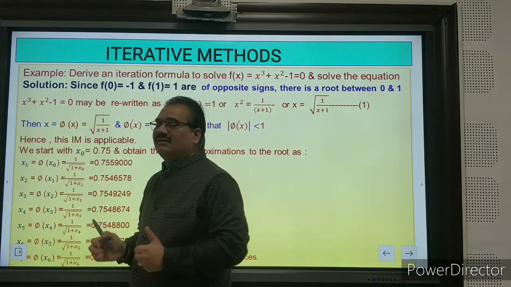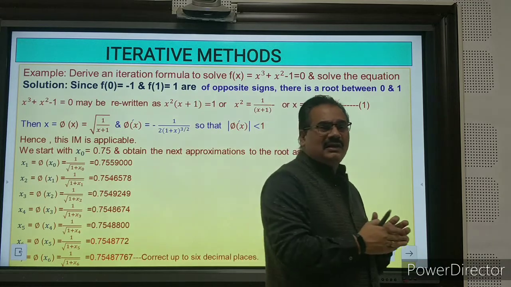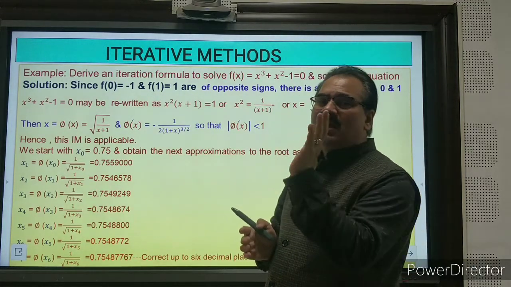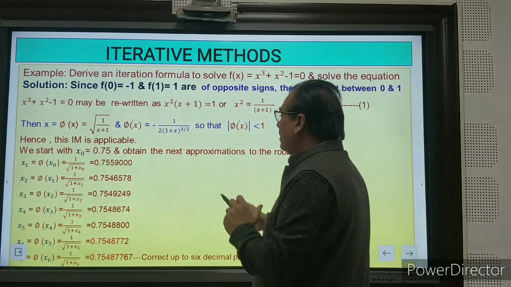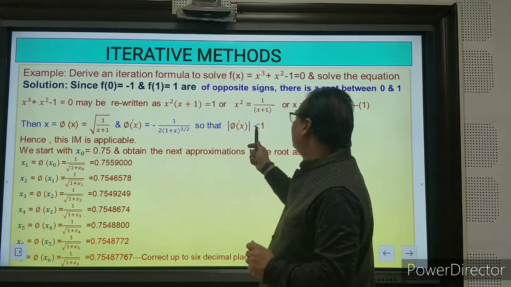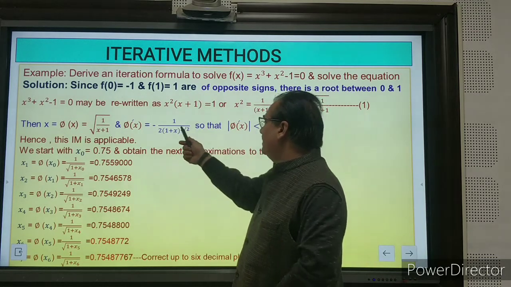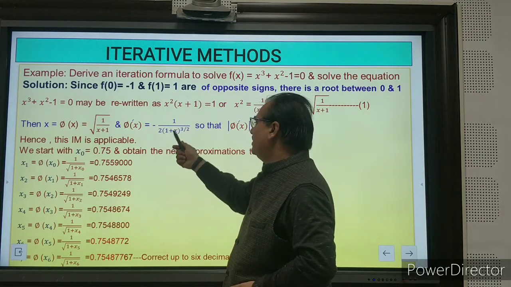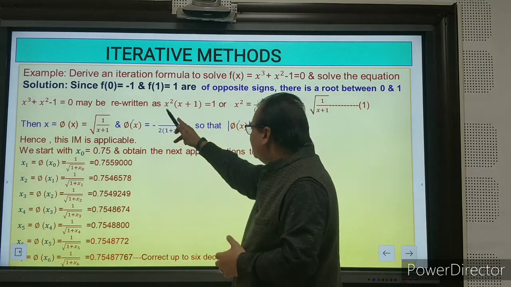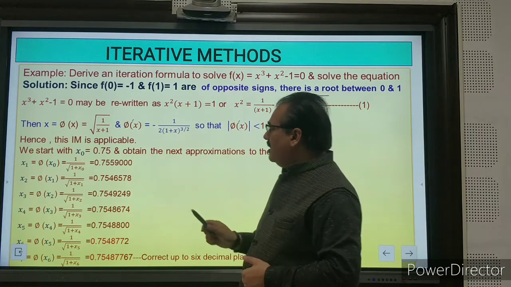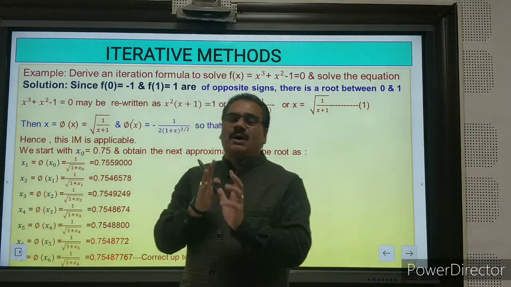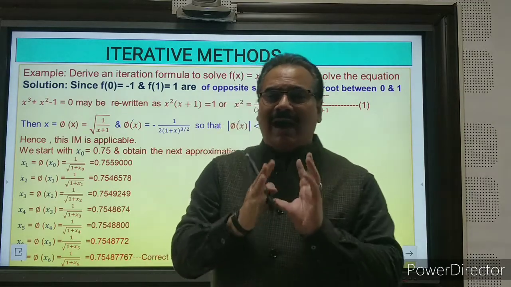Then one iteration theorem you have to address: if this function exists, x is equal to phi x, the phi dash x should be less than 1. So we have to check phi dash x. Phi dash x is this, so this should be less than 1. Of course, this is 1 minus 1 divided by 2 into 1 plus x power 3 by 2. Then for every value of x, this should be always less than 1. Hence, this iteration method is applicable. It means the conditions permit us to apply the method of iteration.